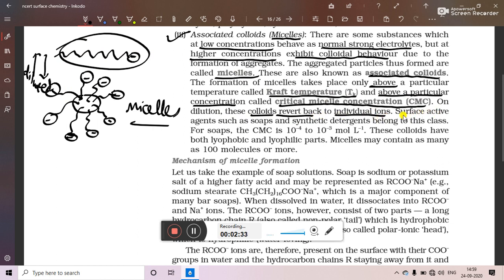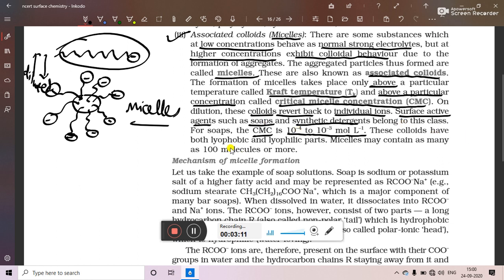So generally, which substances form micelles? Surface active agents, that means soap and detergent, belong to this class. For soaps, the CMC, that is critical micelle concentration, is 10 raised to minus 4 to 10 raised to minus 3 mole per liter. So that means for soap, in order to form micelles, the concentration of soap should be above 10 raised to minus 4 to 10 raised to minus 3 mole per liter.